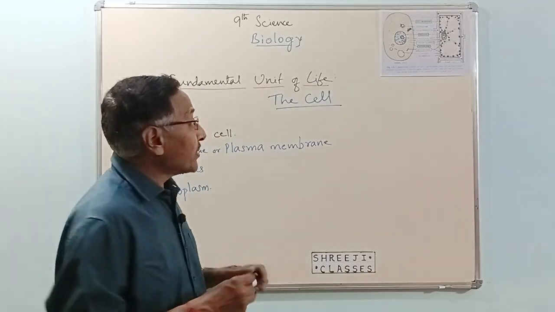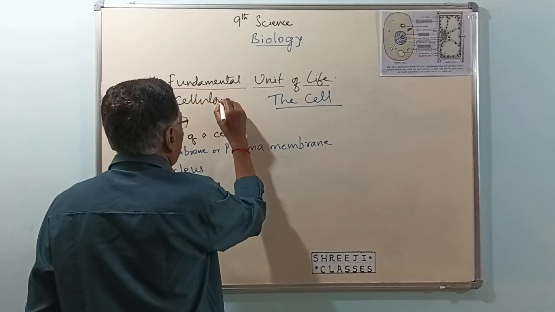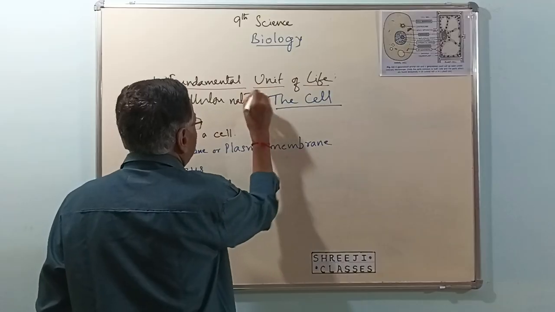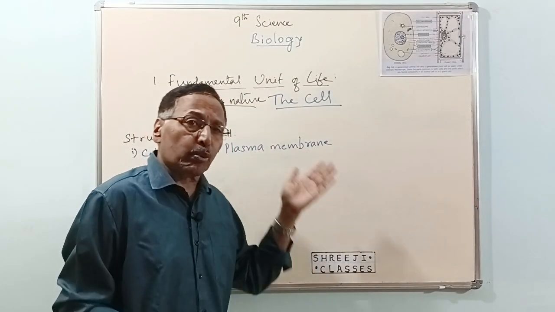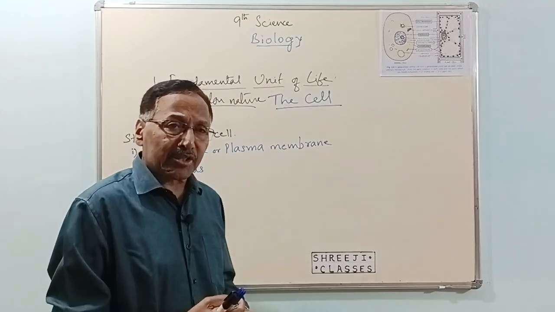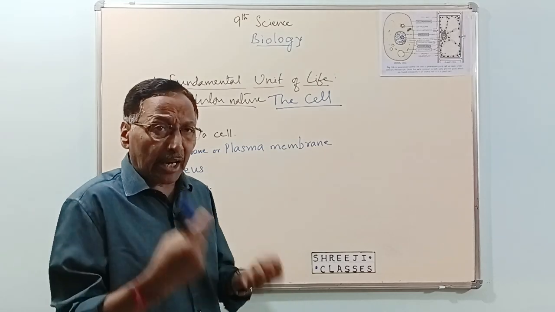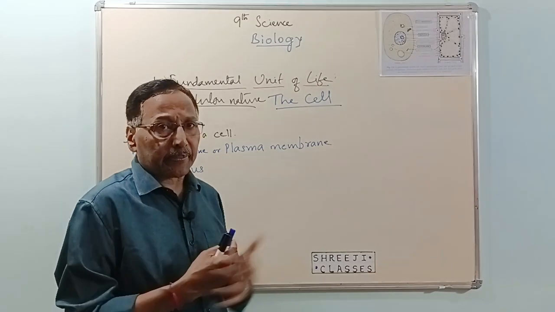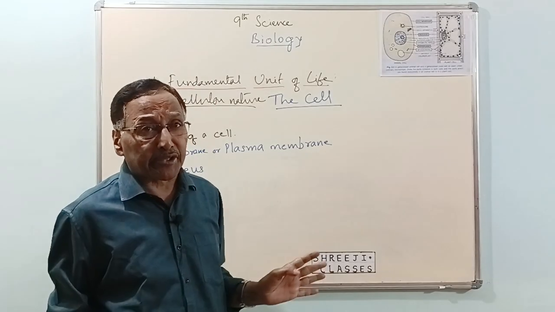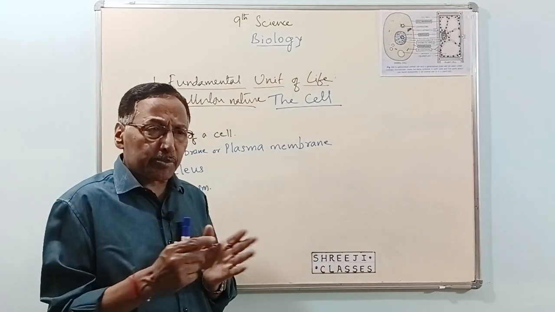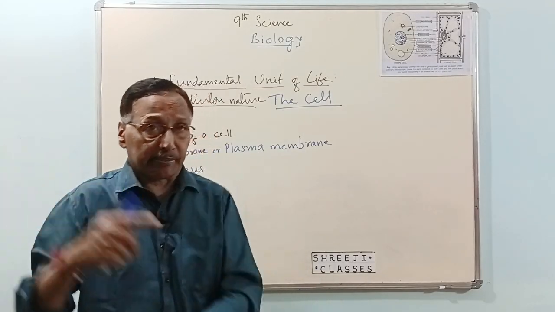This we call cellular nature. Every living organism is made up of cells, and cells perform so many functions. I told you last time, there are certain activities or processes that are performed by the cells, right? In a unicellular organism, that single cell performs all the functions, whereas in multicellular organisms there are separate groups of cells which perform different functions.